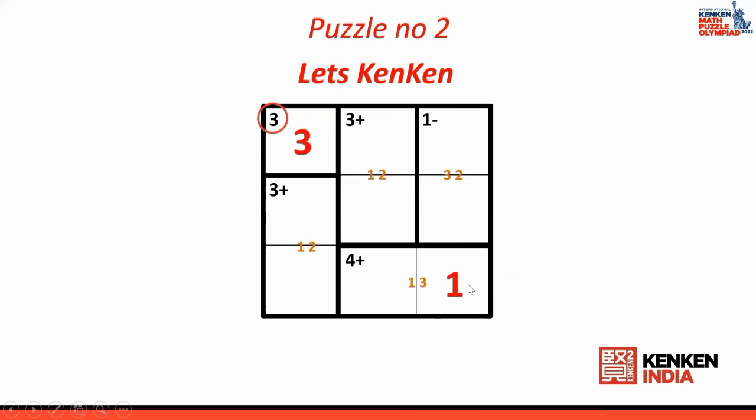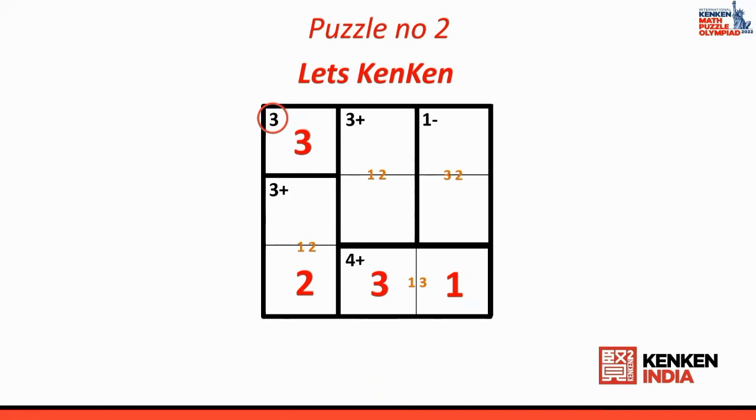Once I put 1 here, what will come here in the possibilities? 3 will come here. Once I put 3, what is the missing number here? 2 is the missing number, because 1 is here, 3 is here, and 2 is missing. In a KenKen puzzle, 1, 2 and 3 compulsorily have to come in every row and every column. Always remember this. In this particular case 1 was missing, so I have written 1. Now let us go to the next one.